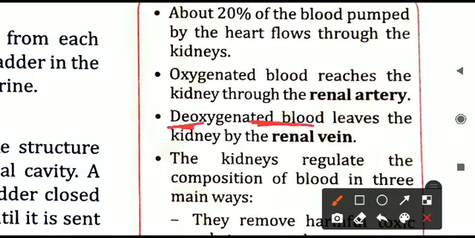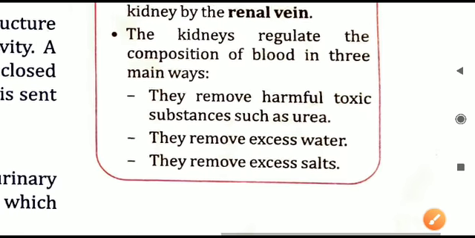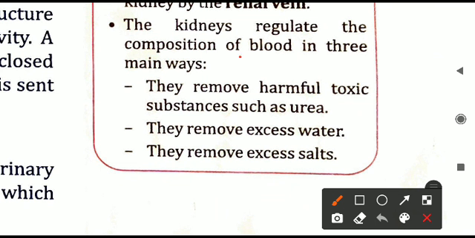Then what is it having? Deoxygenated blood contains carbon dioxide. It contains what? CO2 is there in this particular blood. Now, the kidneys regulate the composition of the blood in three ways.